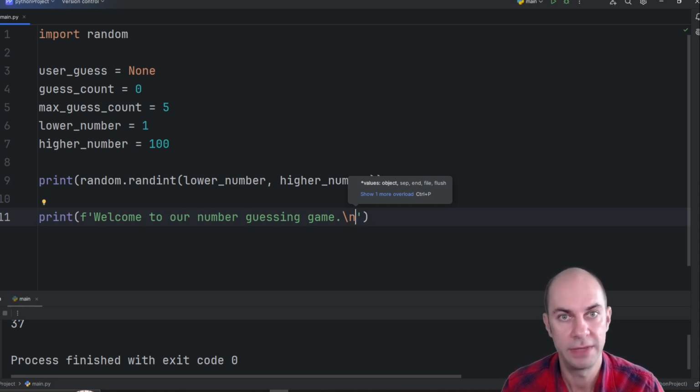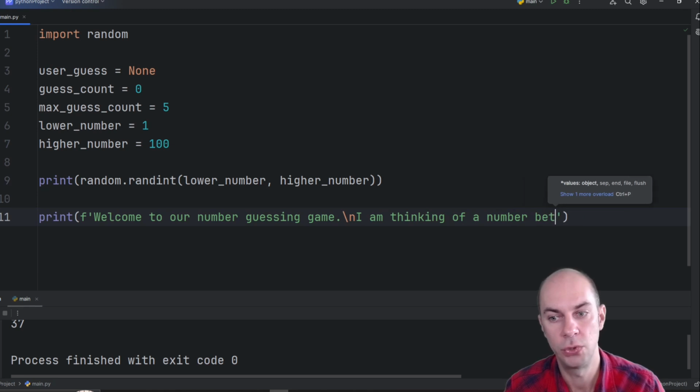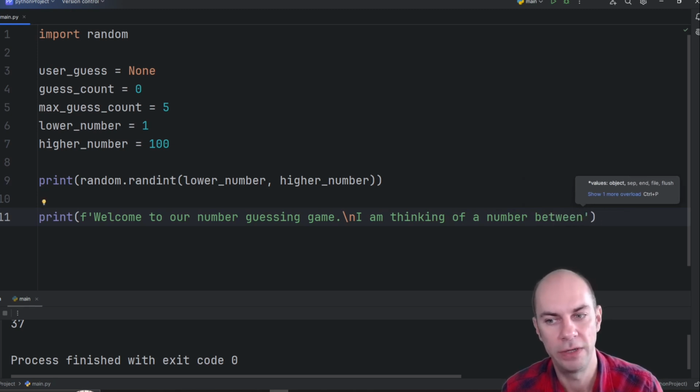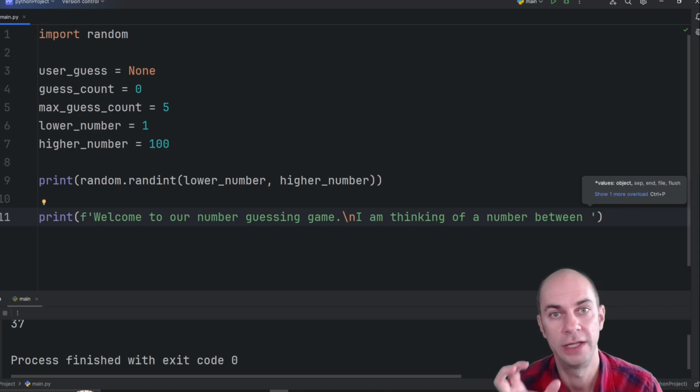Next, I want to say I'm thinking of a number between 1 and 100. So let's do this. I am thinking of a number between. And now, if I actually write one that's hard-coded, that's a string literal, that's never going to change in my model. I don't want that value to be always 1 because I might change the rules of the game later.